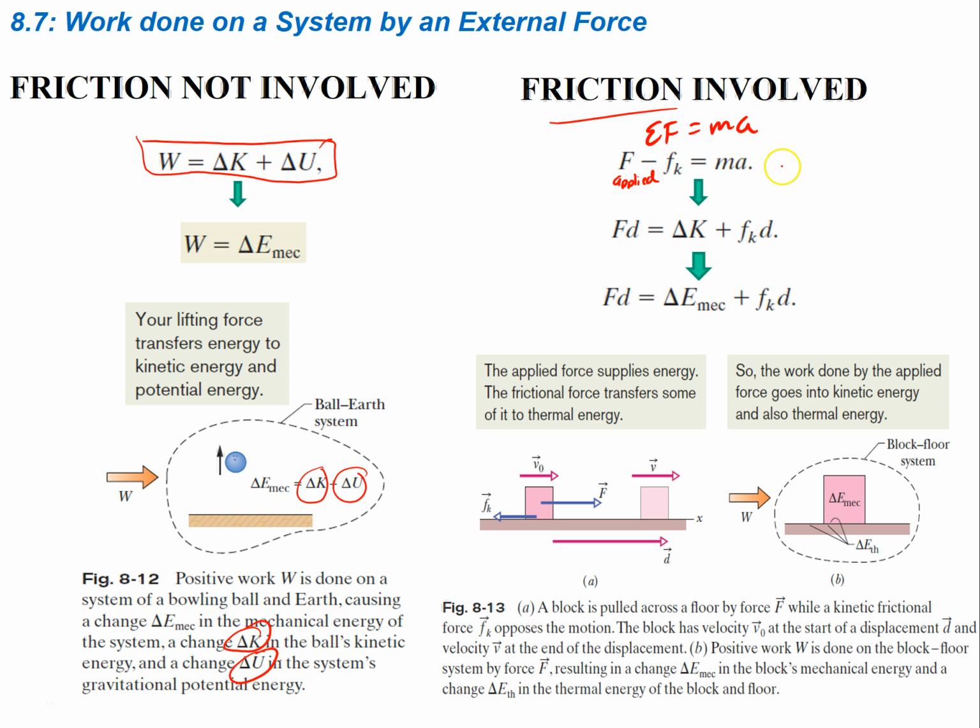So if we take this and we look at the work being done, we look at this force and we say, well, that force over some distance will be the work done. This is going to be equal to the change in kinetic energy plus the frictional force times the distance. Right, so essentially, you're putting in this much work. That's what the applied force is doing. You're losing some of that. So if that's the total amount of work you put in, you're losing some of that to friction, and the rest of that is going into kinetic energy. All right, so that's what we see here in this line.